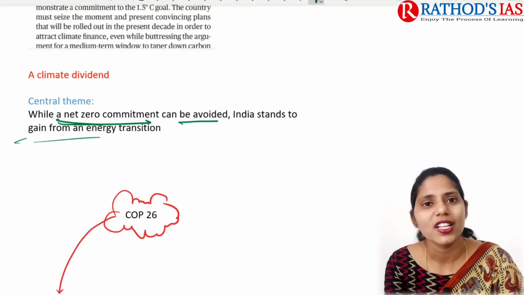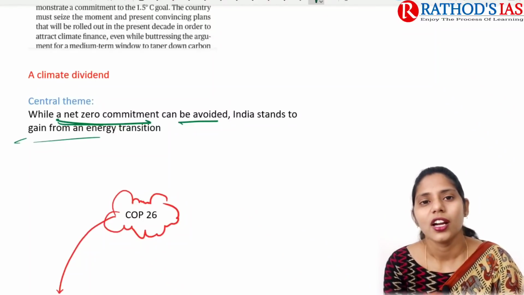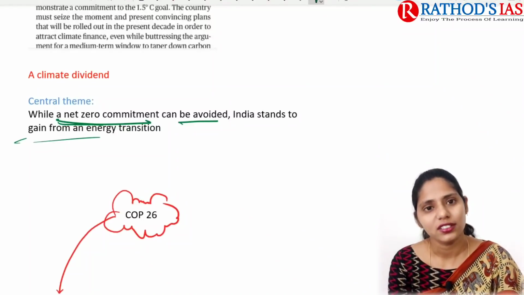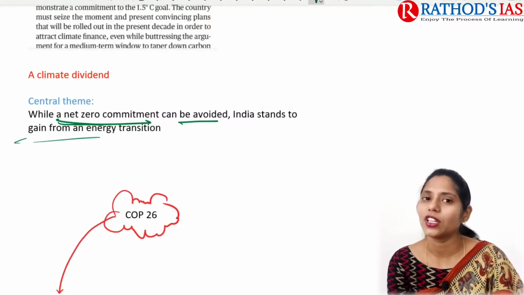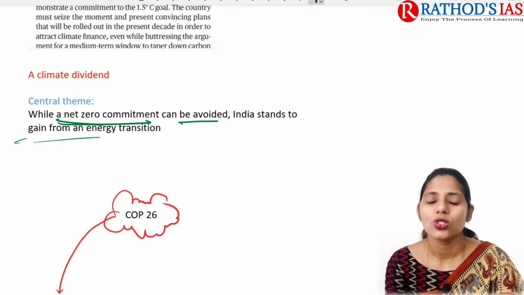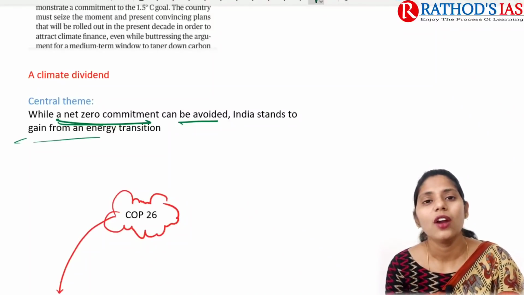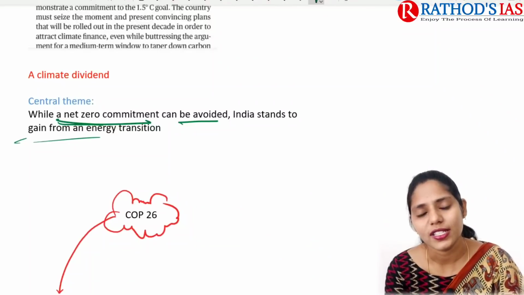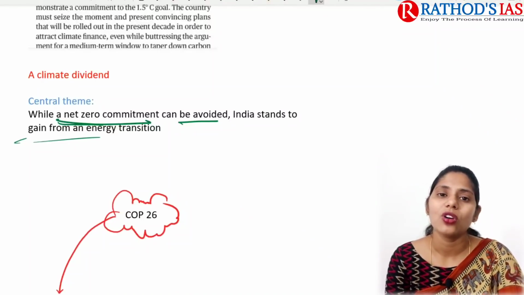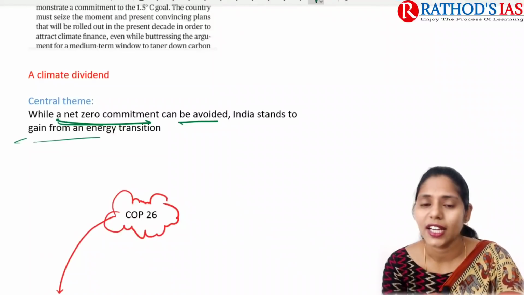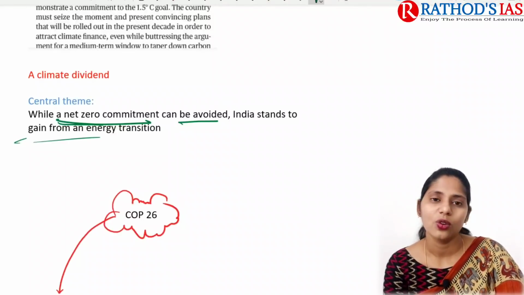And for students who joined this current affairs package, I already gave you a question regarding this. Write a note on India's energy transition plan. That means we are mainly trying to move towards electric vehicles. So regarding electric vehicles, what are the incentives which came up by the government, and what is this green hydrogen policy? And also we need to write about India's renewable energy targets, right? So why we are moving, you can add a note on that.